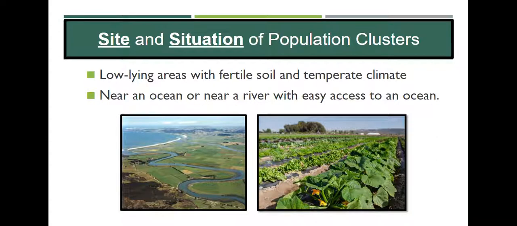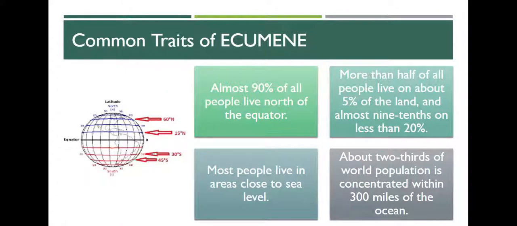We're a little bit of an exception here in the United States because we can house some pretty heavily populated areas in the middle of our country, but a lot of that is because we have the Mississippi. We have a pretty big river system in the United States that we can transport goods on. So these are common traits where people live.